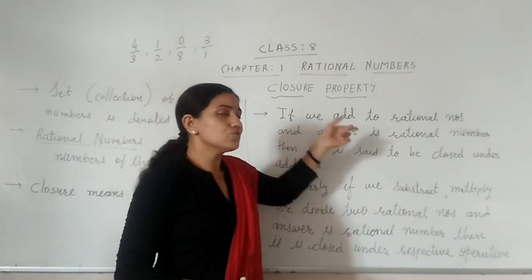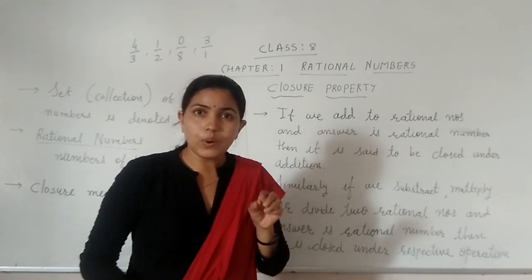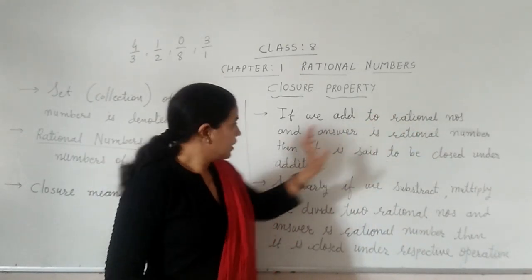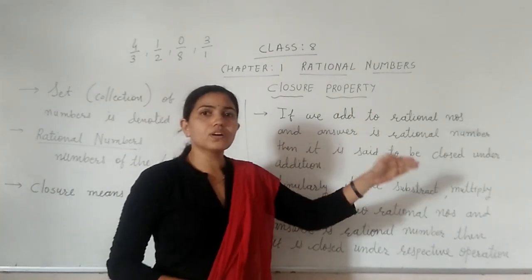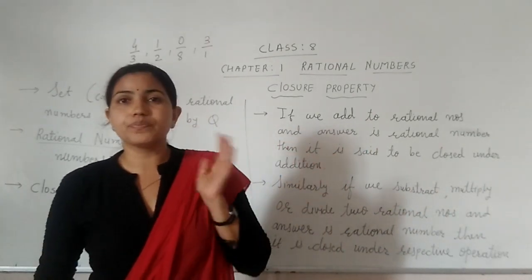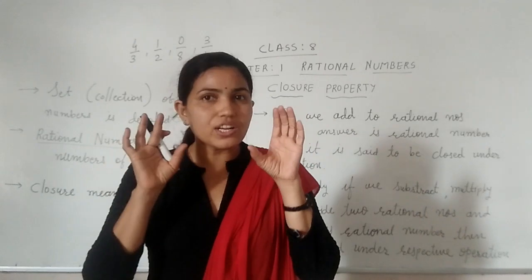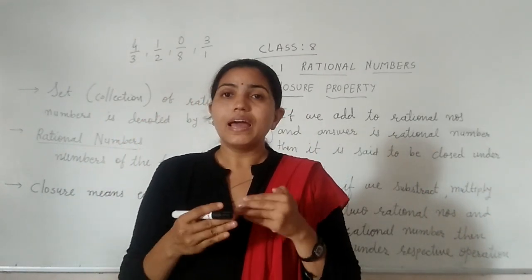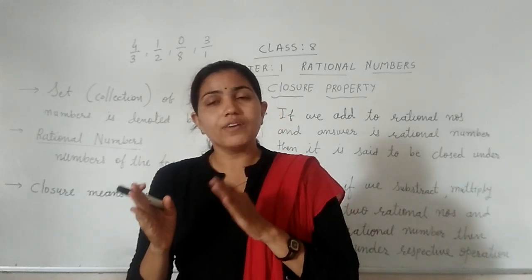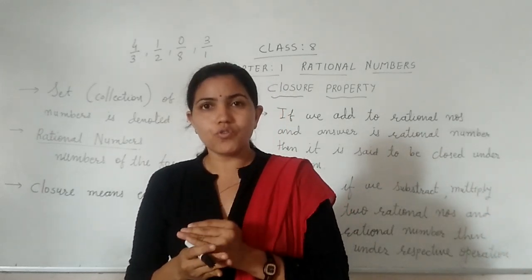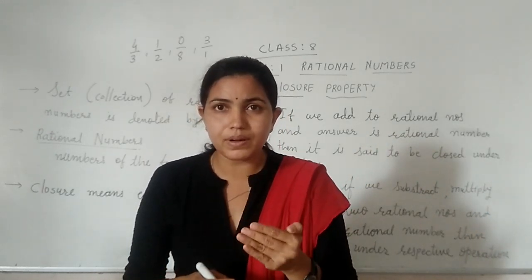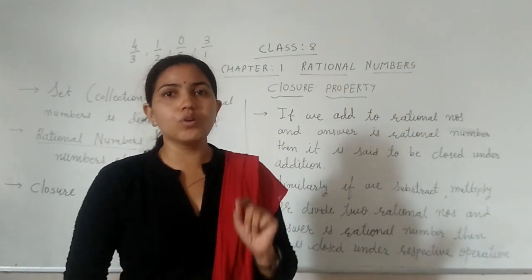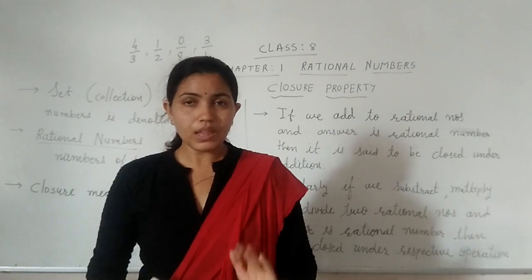If we add two rational numbers and the answer is a rational number, then it is said to be closed under addition. मतलब कि अगर आप दो रैशनल नंबर ले रहे हैं, उसका सम कर रहे हैं, और अगर आपका आंसर जो आ रहा है वो वापस से P अपॉन Q फॉर्म में हो, मतलब कि रैशनल नंबर हो रहा है, then it is said to be closed under addition.